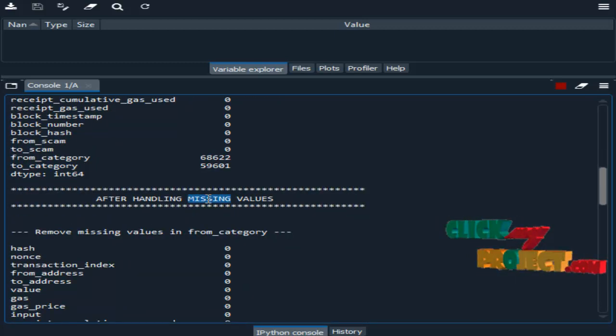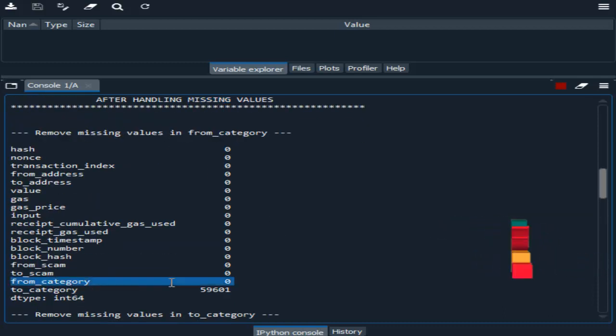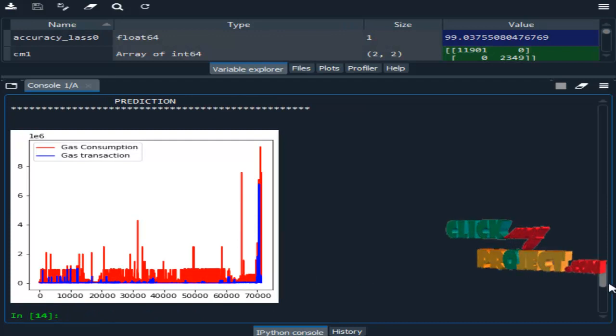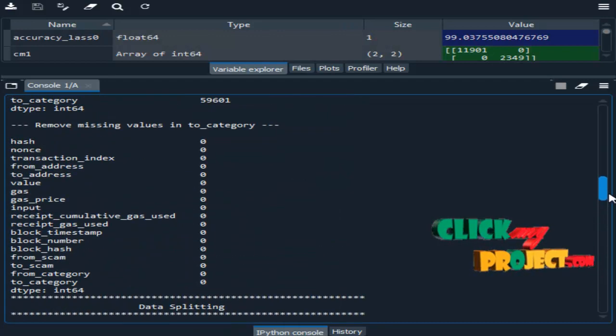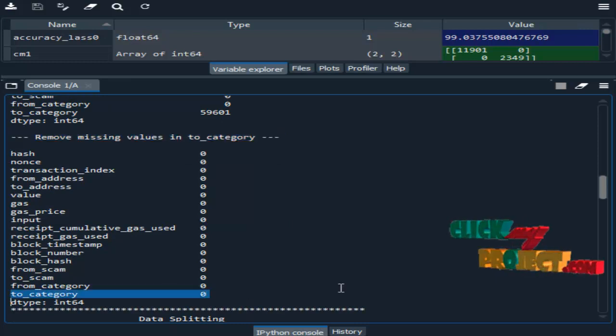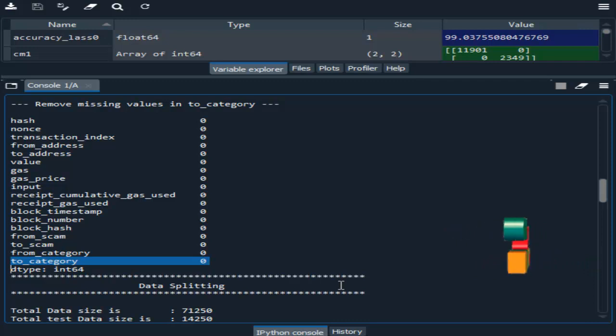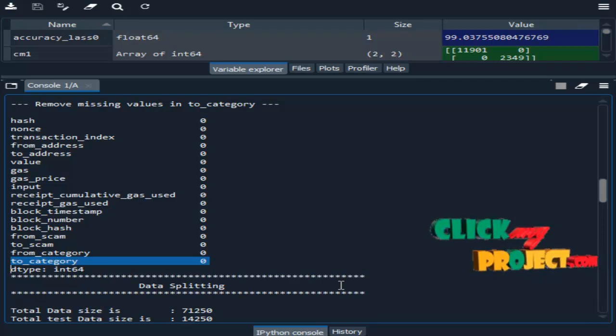After handling missing values, first we remove missing values here, so 0. Then we remove missing values in this column, which also contains 0. To avoid wrong prediction, we check for missing values. If you have any missing values, we have to replace them.